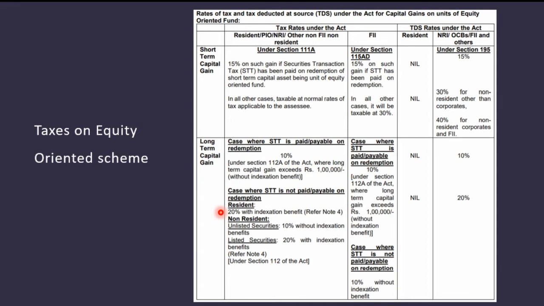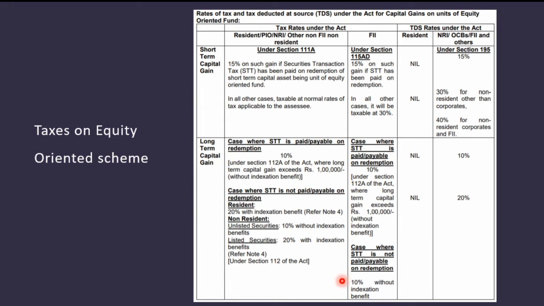For NRI it is 10% without indexation, which is on unlisted securities. On listed securities it is 20% with indexation benefit. For FII, where STT is paid, 10%. When STT is not paid, then 10% without indexation benefit.